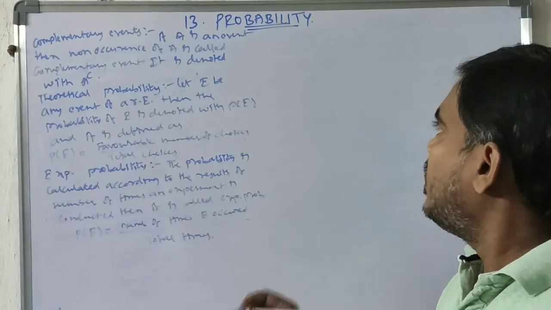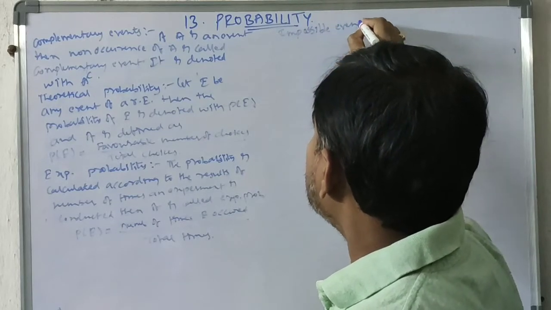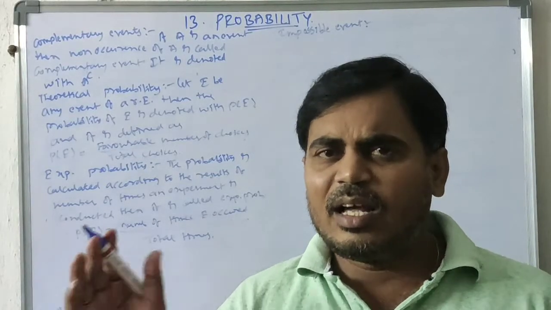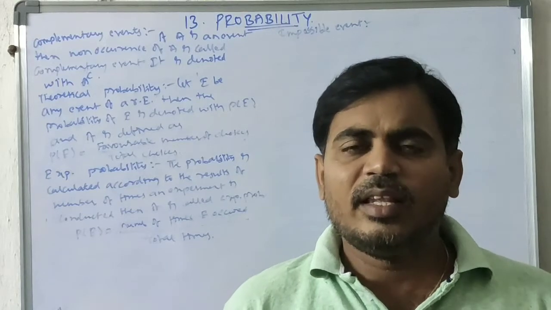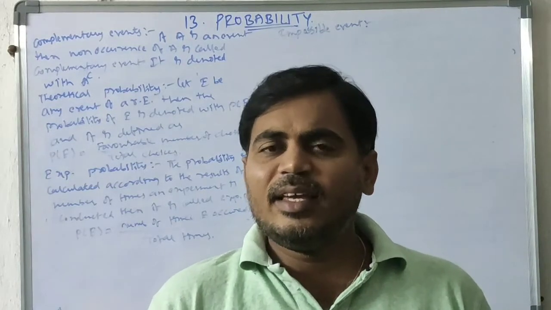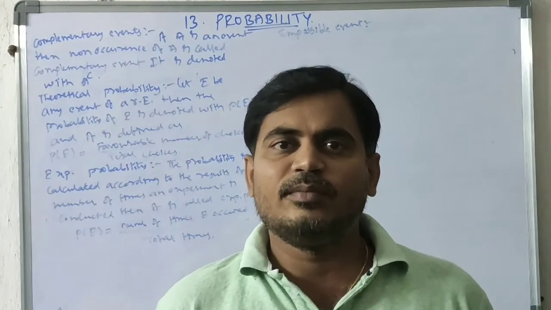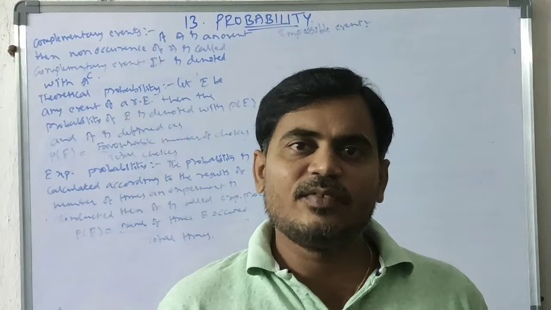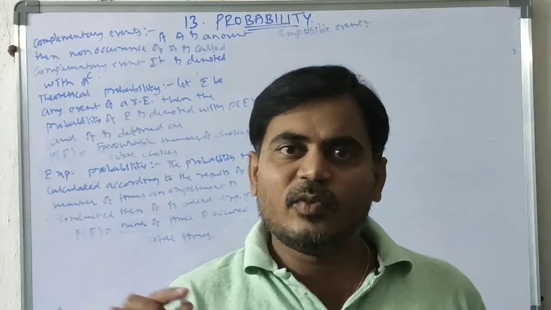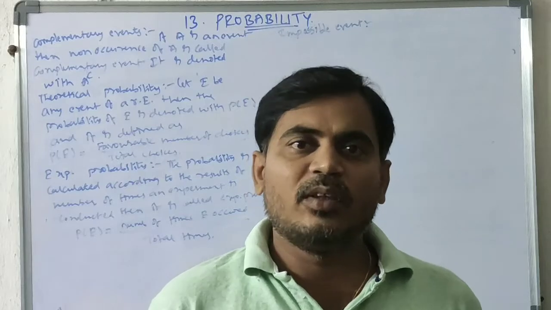Next, impossible events. I am taking an event. The occurrence of the event is not possible. Then it is called an impossible event. For example, Independence Day occurring on 26th January. Actually, it is not possible. Independence Day occurs on August 15th. But according to the example, Independence Day is occurred on 26th January, so it is not possible in any year.